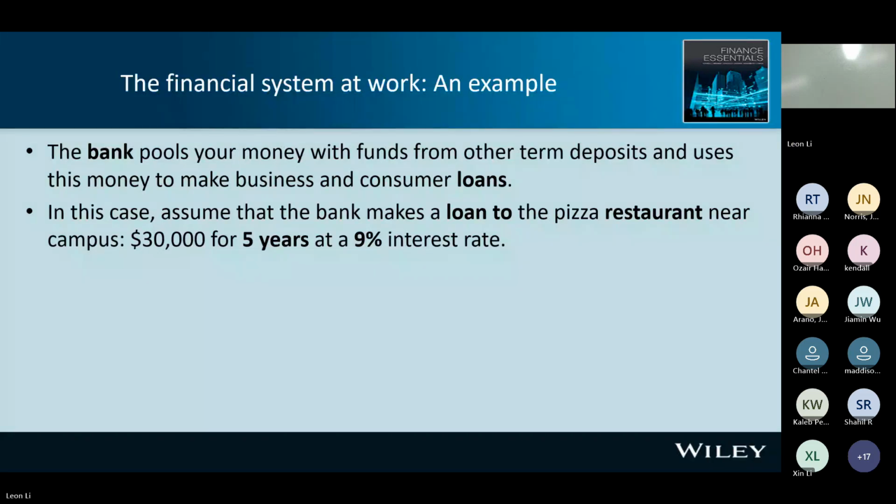Next, the bank collects your money with funds from other savers or other term deposits and makes a loan to a business. The loan is to a business, a pizza restaurant. The loan is 5-year, long term, and 9% interest rate. Then I would like to use my handwritten note to summarize some key points in this example.